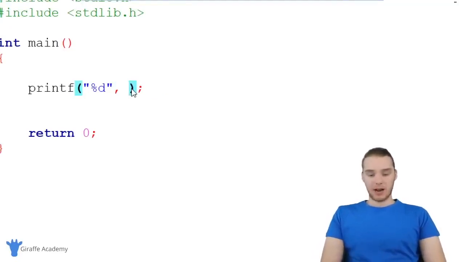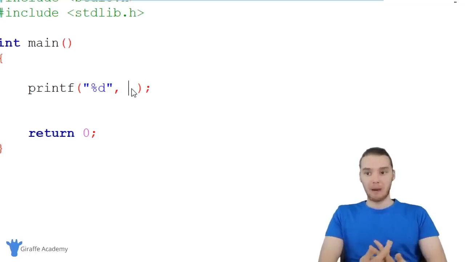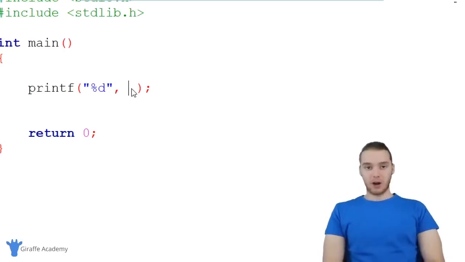So I'm just going to come over here and I can actually start using these functions. And all you have to do is just type out the name of the function that you want to use. So by default, C is going to give us access to a bunch of math functions that we can use. So we really don't have to do anything. All we have to do is just type in their names. And I'm going to show you guys one.